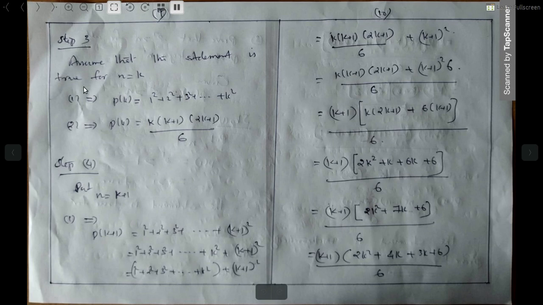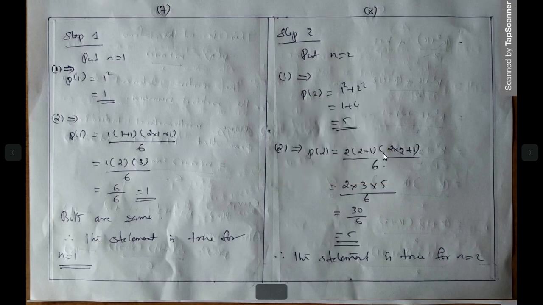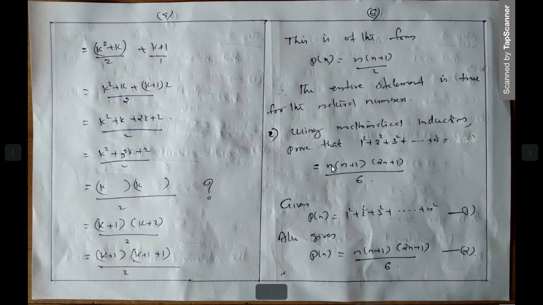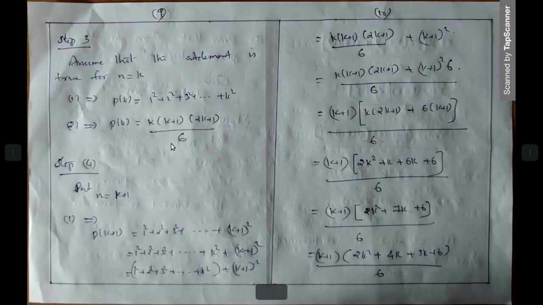What is step 3? Assumption. Assuming that this statement is true for n is equal to k, then P of k is what? Up to k terms, that is k square, or k into (k plus 1) into (2k plus 1) divided by 6. This is by the condition. This is our assumption. And then we are approaching the k plus 1 term.